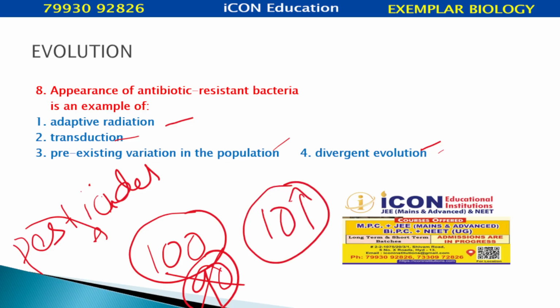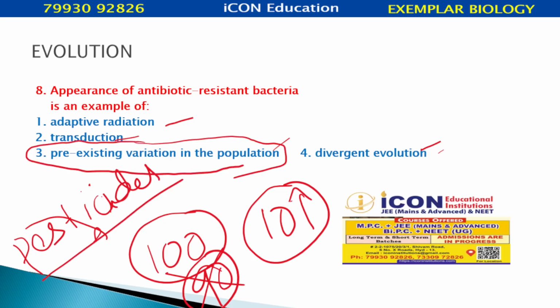They may have a pre-existing variation in that population, otherwise how do they survive? So appearance of antibiotic resistant bacteria is an example of pre-existing variation in the population, the best example for natural selection, Darwin's idea that organisms have pre-existing variations in the population which are selected by nature. We call it natural selection.